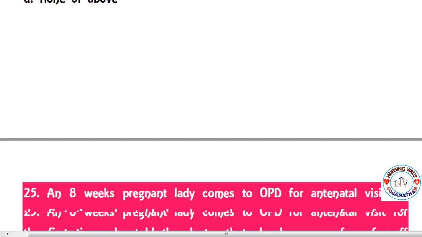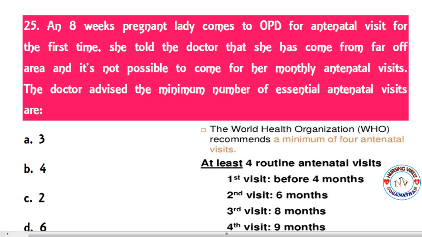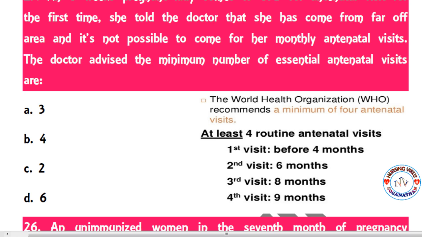So the next question, 25. An 8 weeks pregnant lady comes to the OPD for the antenatal visit for the first time. She told the doctor that she has come from a far off area and it's not possible to come for her monthly antenatal visit. So the doctor advised the minimum number of essential antenatal visits are, options like 3, 4,